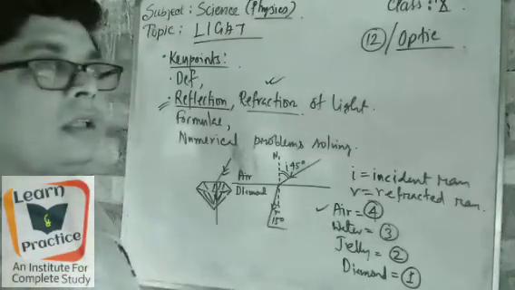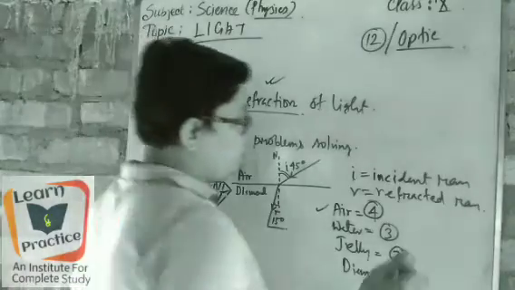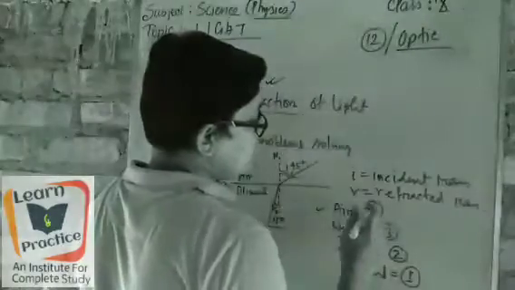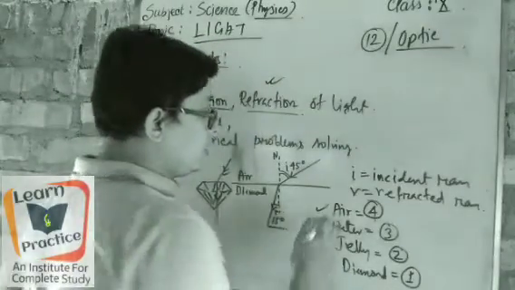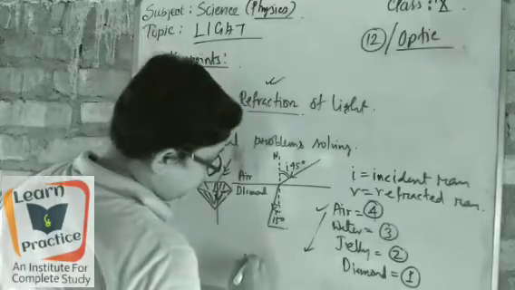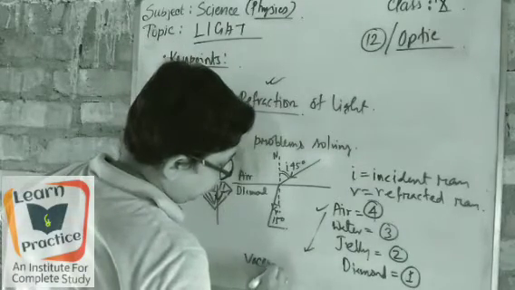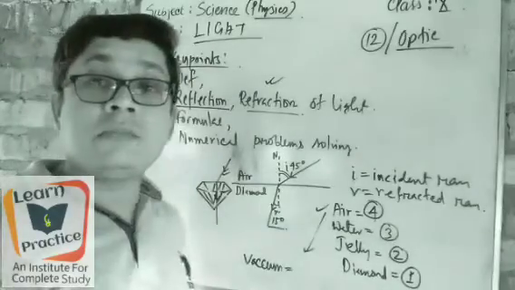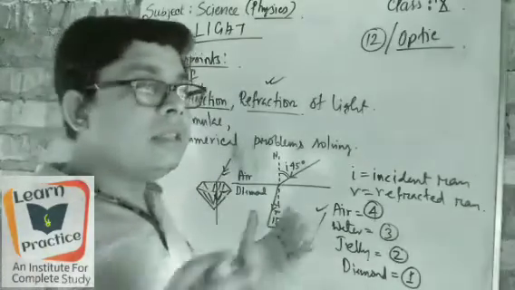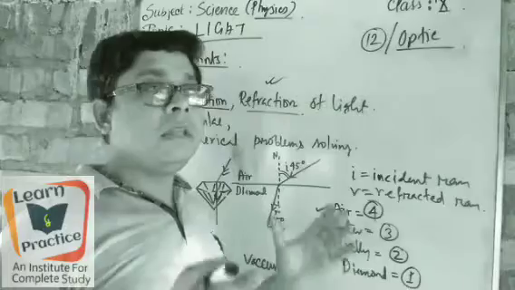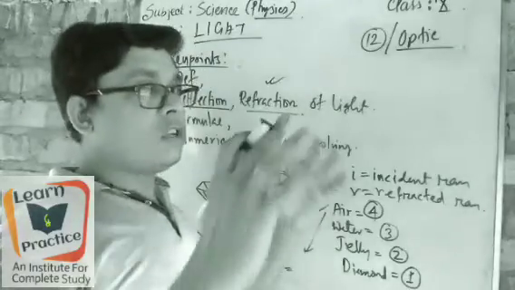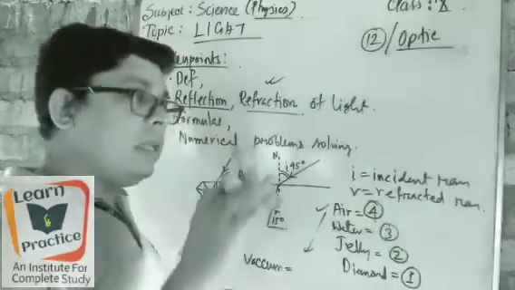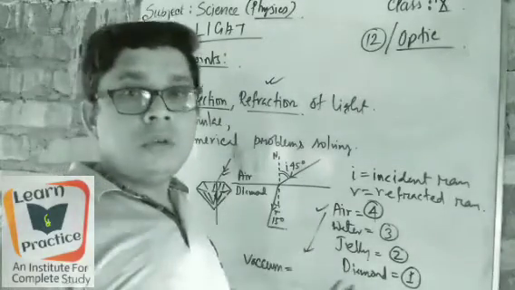And the most ultimate, beyond this, is the vacuum. That is the vacuum, where there is no air. Where there is no air means space, you can say. In space there is no medium. It means if you take a large conical flask or any large container which has no air inside.